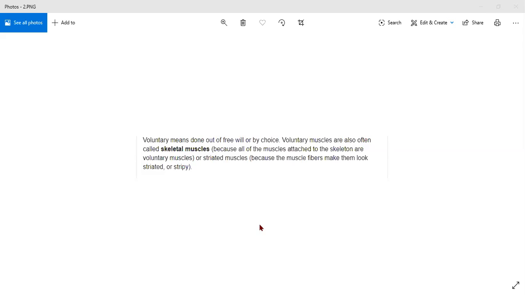Yes, ma'am. Pearl, please say which definition we have done now. Ma'am, we have done voluntary muscles. Yes, can you tell me what is the definition of voluntary muscles? Ma'am, voluntary muscles are also called skeletal muscles. Ma'am, voluntary means done out of free will or by choice. You can say it can perform its function on its own also. In your own language also, you can give the answer. Okay, ma'am. No problem. Ma'am, they are also called striated muscles, and they perform.